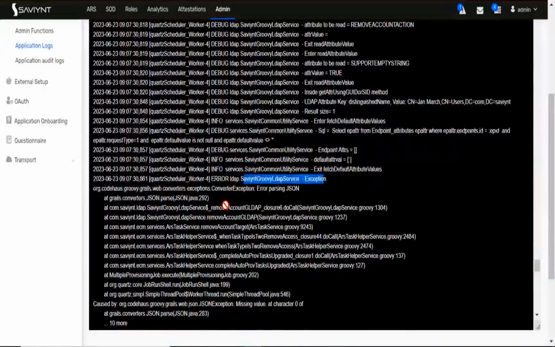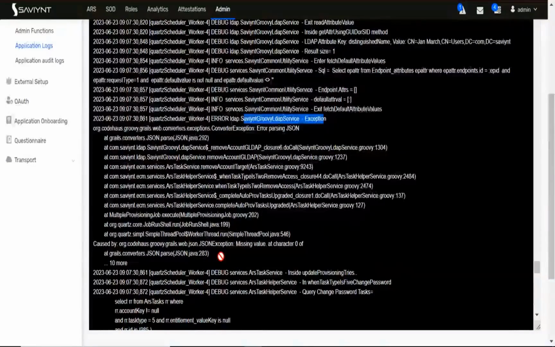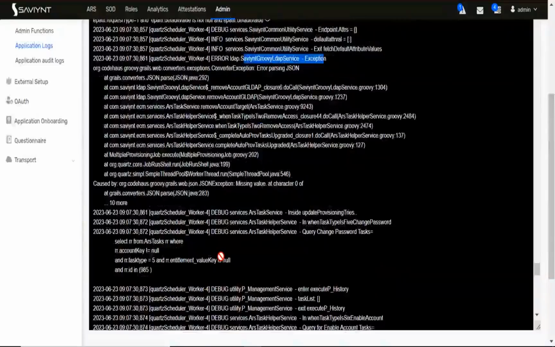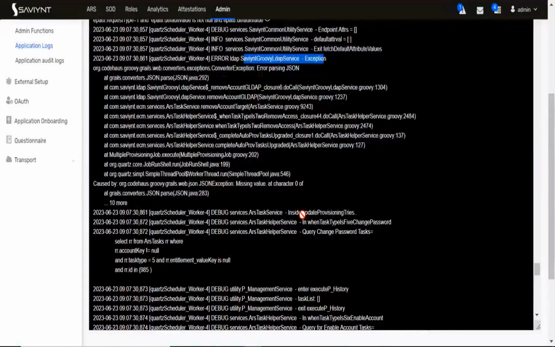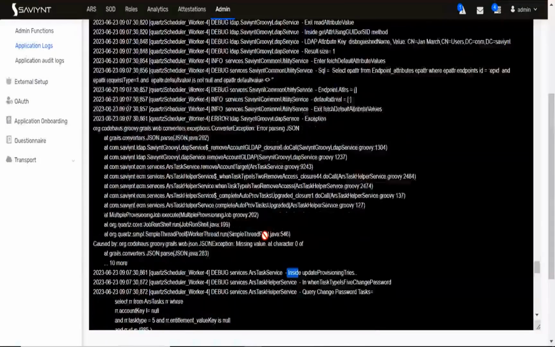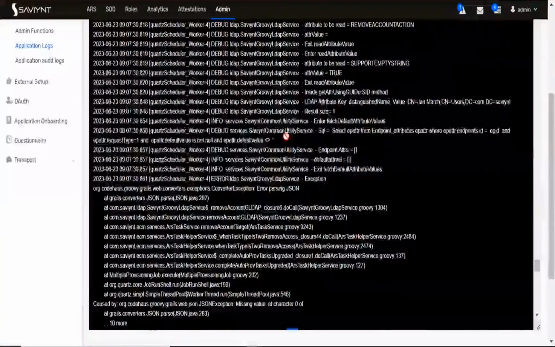So maybe it will take some time to grab the error. Mostly something I'm missing in the JSON, I believe. See, inside of that provisioning it came to now only. So somewhere it will be inside.